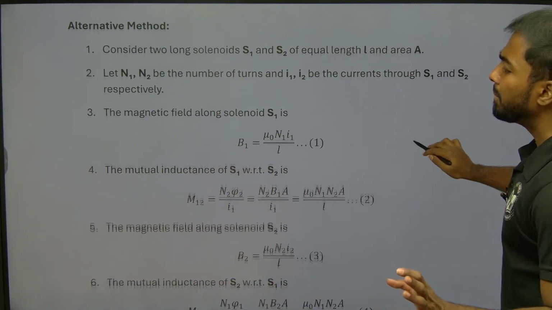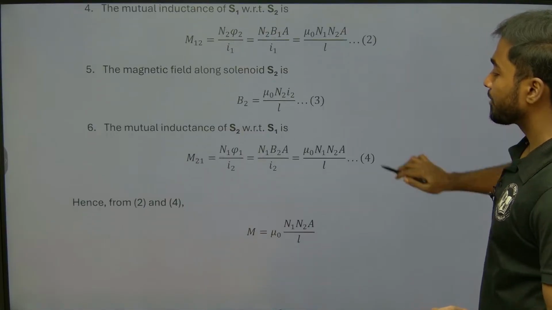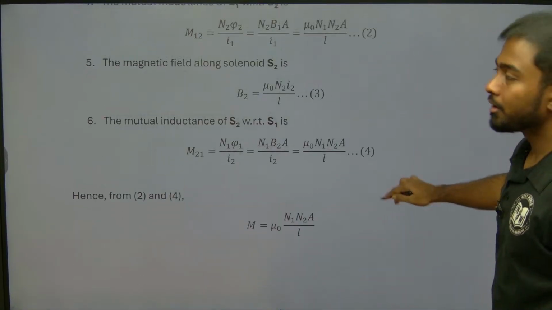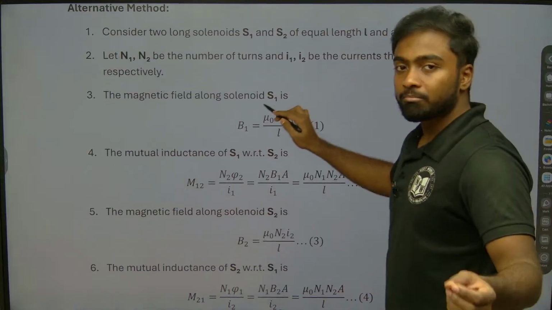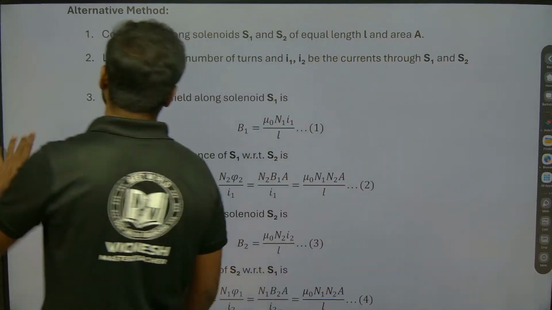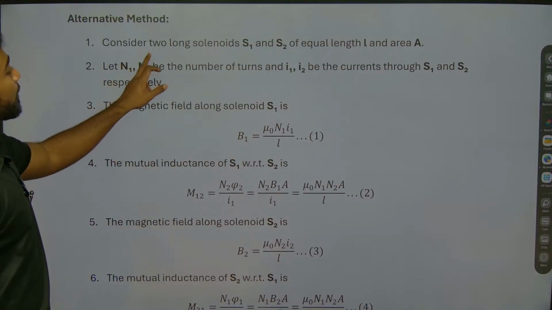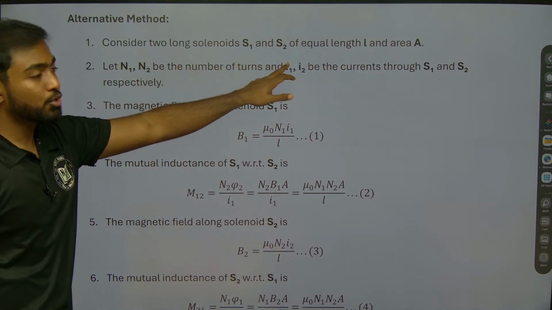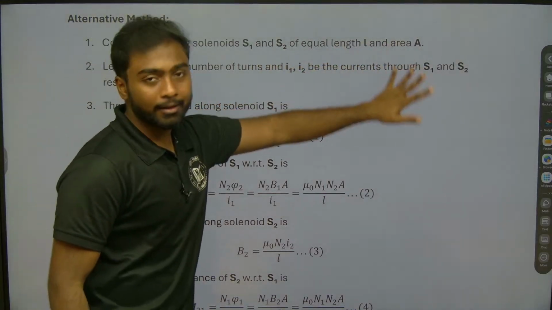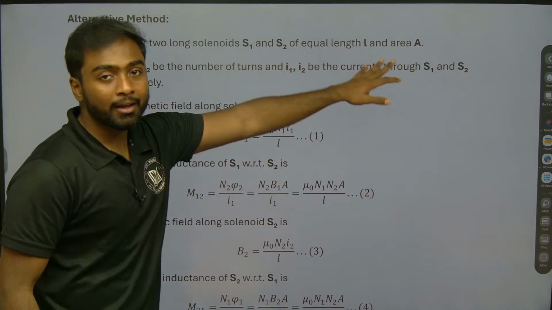These are the simple points to note down. How many points are there? Only 6 points. If you write those 6 points, it's fair enough to score 4 out of 4 marks in this question. So what we should do: consider two long solenoids S1 and S2 of equal length L and area A.